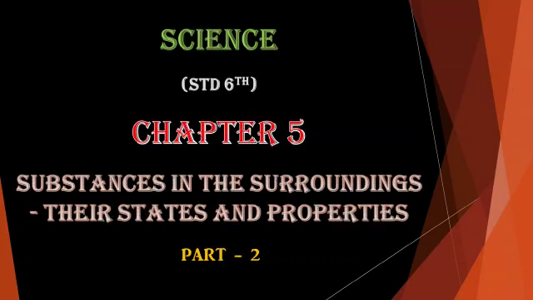This is a continuation of the 5th chapter from Science of Standard 6. The name of the chapter is Substances in the Surroundings, Their State and Properties. We have done with part 1, this is part 2.